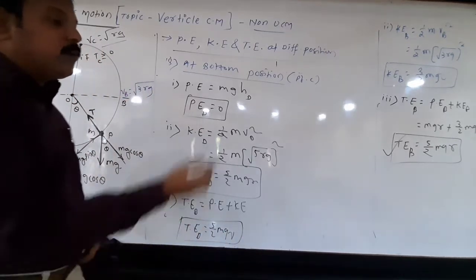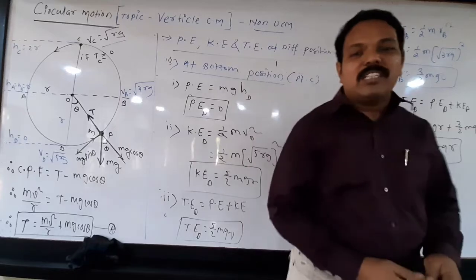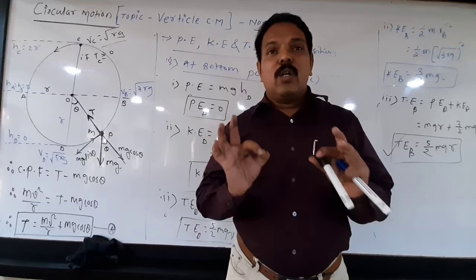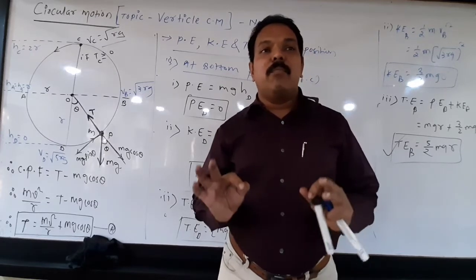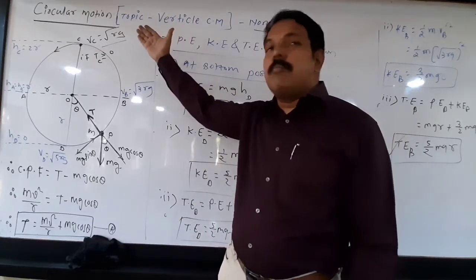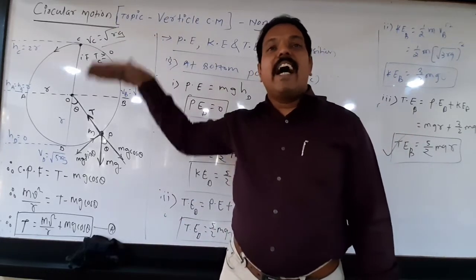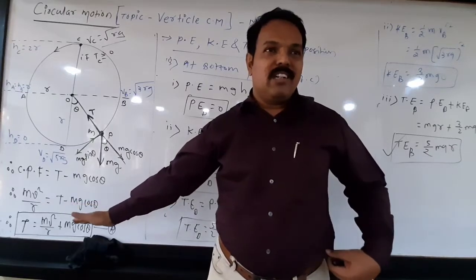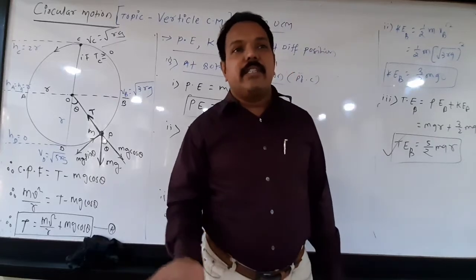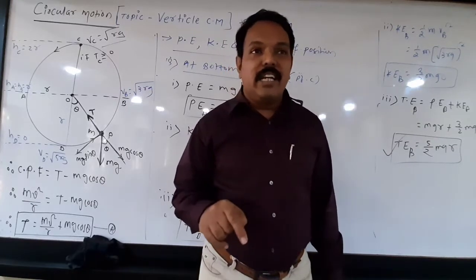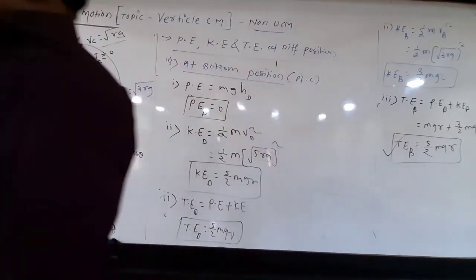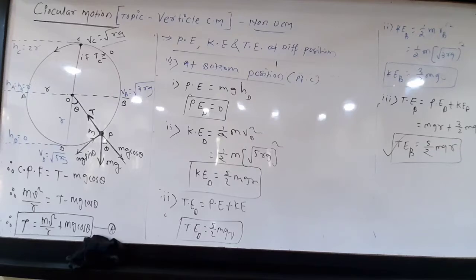This is again similar to the other two values. What does it show? It shows that in a vertical circular motion, total energy of the body does not change. We know potential energy is maximum at the top position and kinetic energy is maximum at the bottom position. Means when body travels from bottom to top, its kinetic energy decreases and its potential energy increases. But total energy always remains constant or conserved.